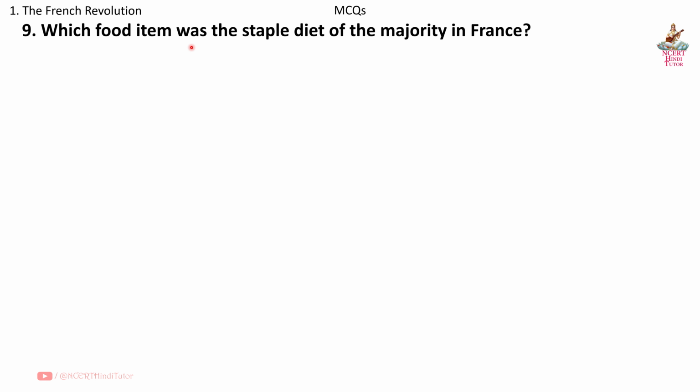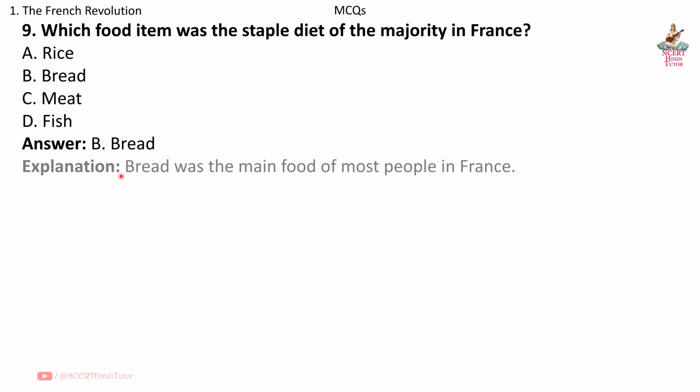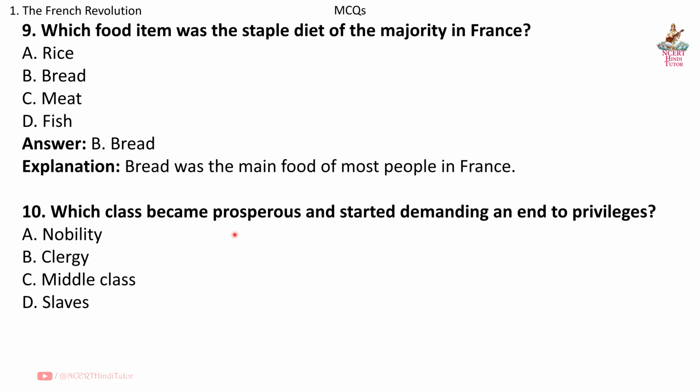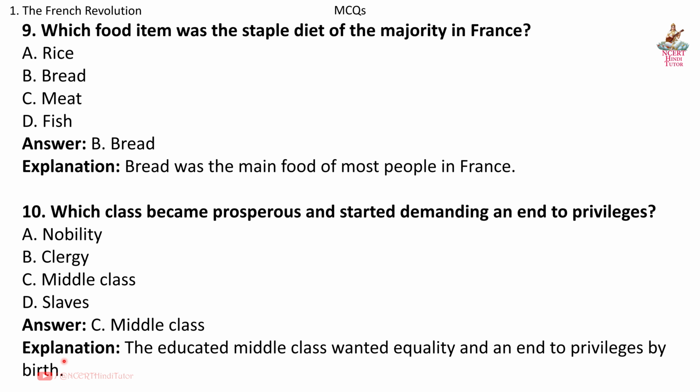Question 9. Which food item was the staple diet of the majority in France? Answer B. Bread. Explanation. Bread was the main food of most people in France. Question 10. Which class became prosperous and started demanding an end to privileges? Answer C. Middle class. Explanation. The educated middle class wanted equality and an end to privileges by birth.